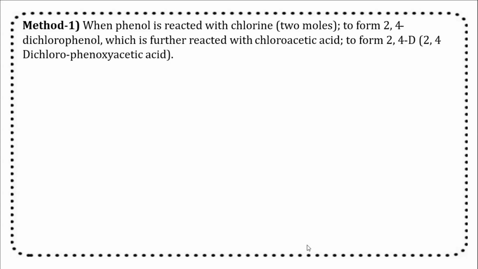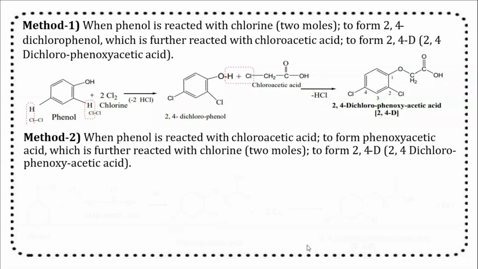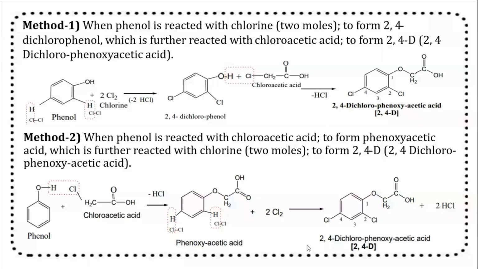When phenol is reacted with chlorine, 2 molecules, it forms 2,4-dichlorophenol, which is further reacted with chloroacetic acid to form 2,4-dichlorophenoxyacetic acid. In the second method, phenol is reacted with chloroacetic acid to form phenoxyacetic acid, which is further reacted with chlorine, 2 molecules, to form 2,4-dichlorophenoxyacetic acid.